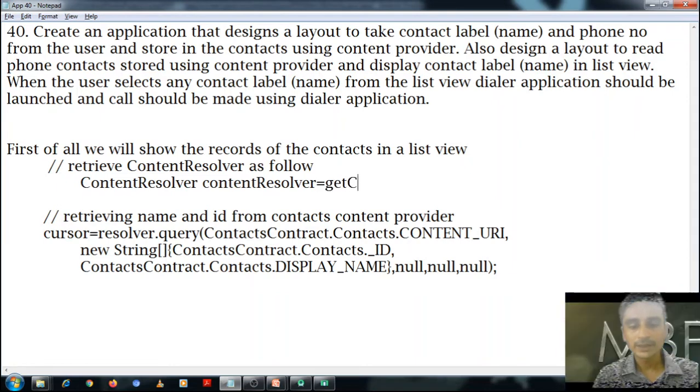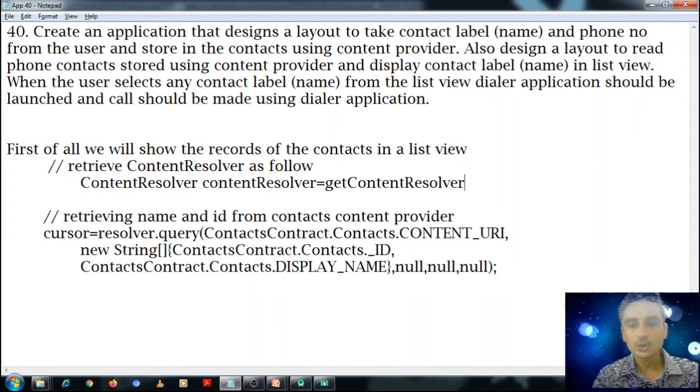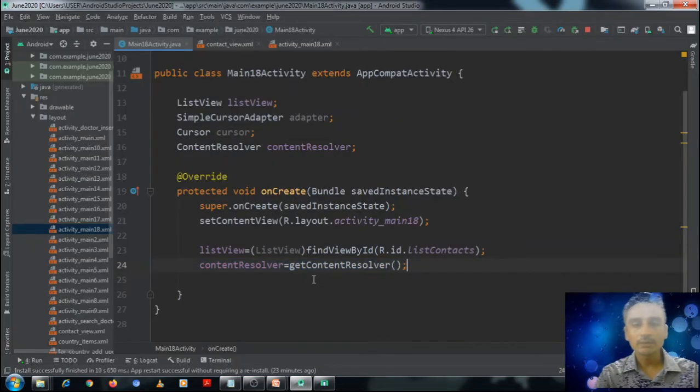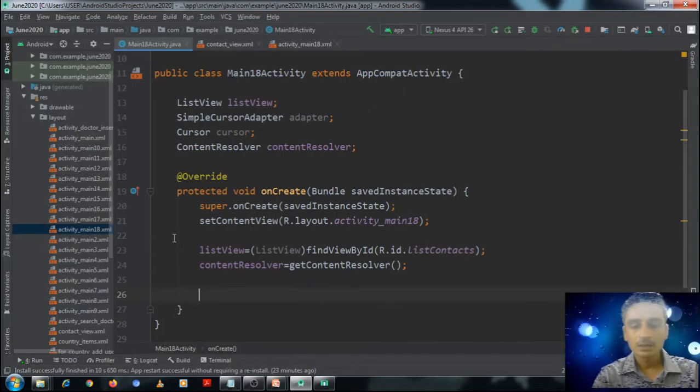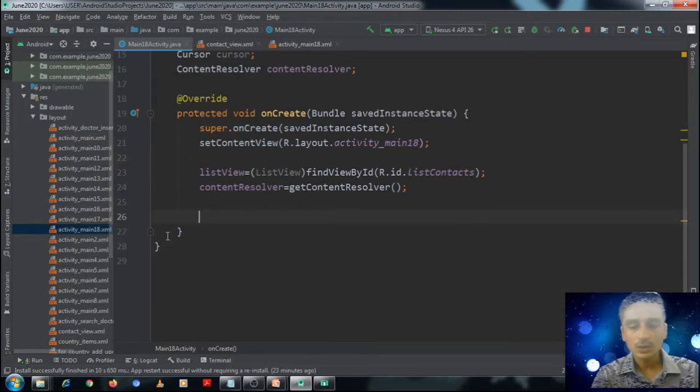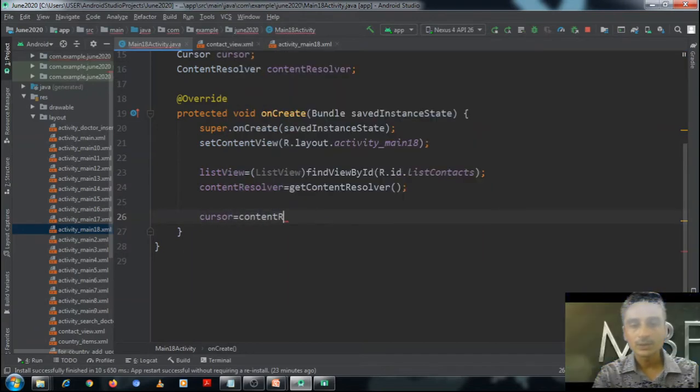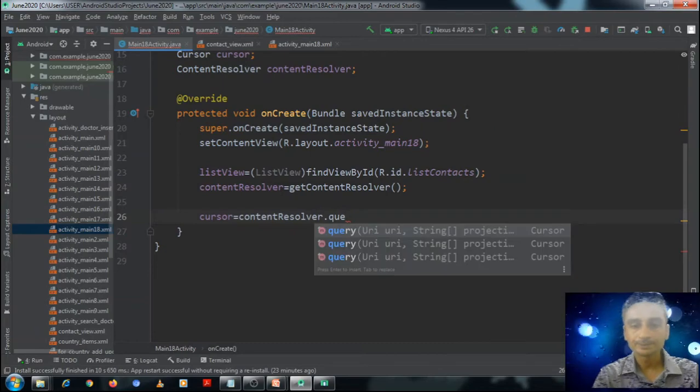The method of activity getContentResolver is used to retrieve the content resolver. Now next thing we will do here is query the content provider. So cursor is equal to contentResolver.query.